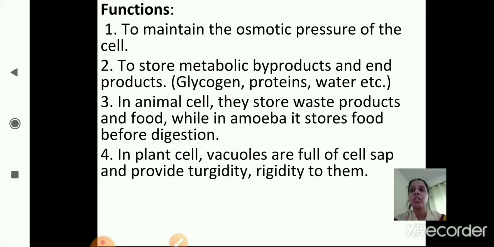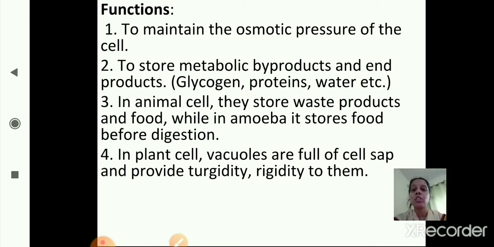Now these are the functions of vacuoles. The first one, to maintain the osmotic pressure of the cell. The second one is to store metabolic byproducts and end products like glycogen, proteins, water, etc. The third one is, in animal cells they store waste products and food, while in amoeba it stores food before digestion. And the fourth one is, in plant cells vacuoles are full of cell sap and provide turgidity and rigidity to them. Now we will study each one in detail.